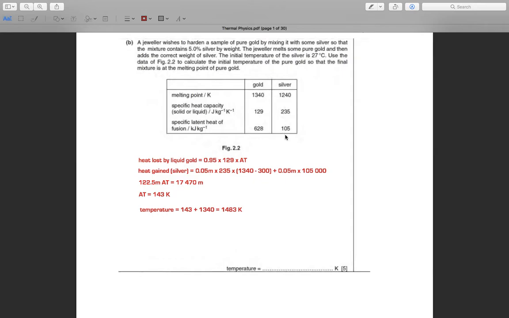Now I find first the heat loss by liquid gold.